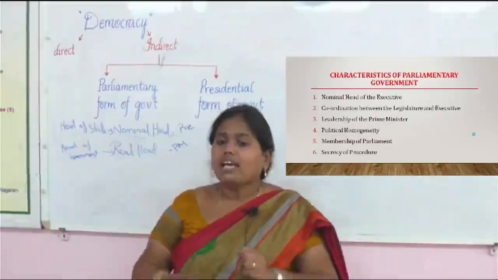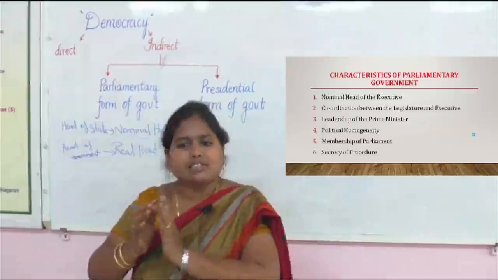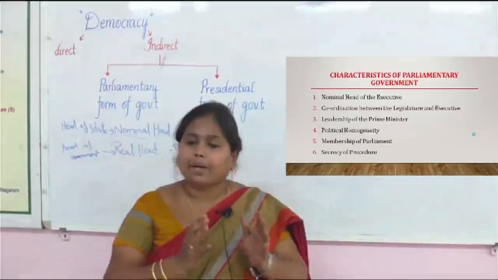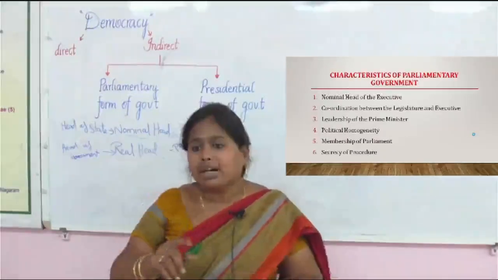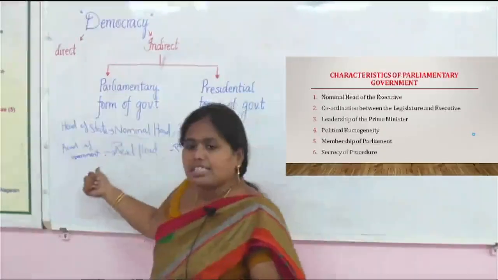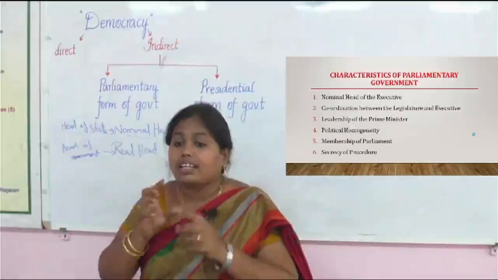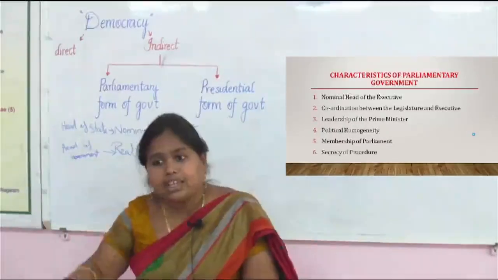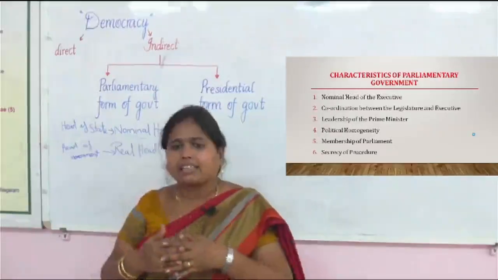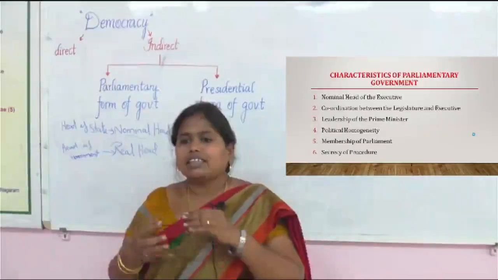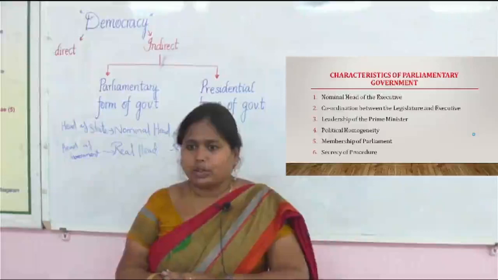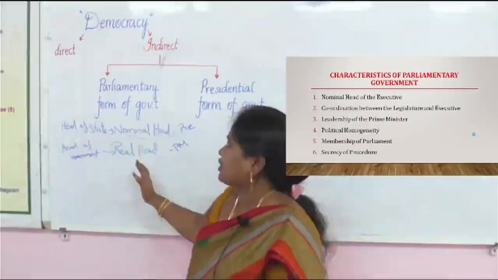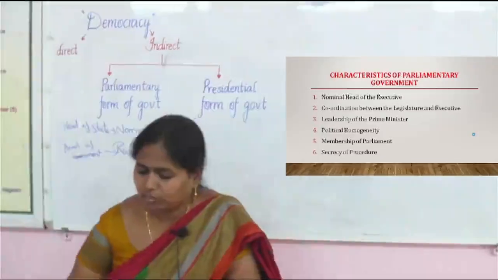There the legislative body is different, and the members of the executive are different. But in the parliamentary system, the executive ministers are selected from the legislature, they sit together and work combinedly. They coexist and coordinate.